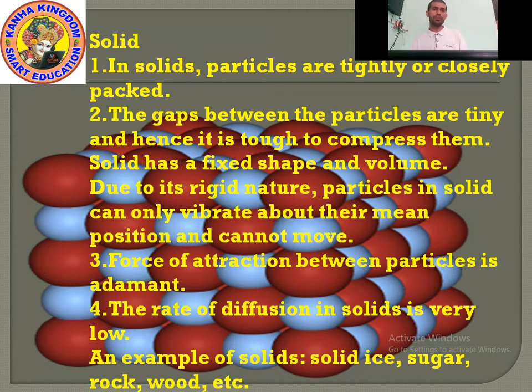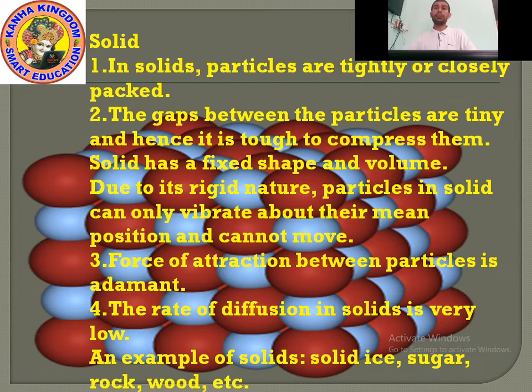Now we will study the types of matter on the basis of physical state. There are three types of matter: solid, liquid and gas. The first type of matter is solid, so first we will study about solid.